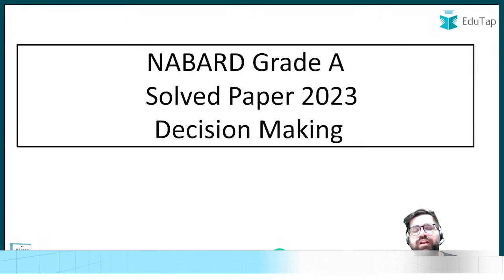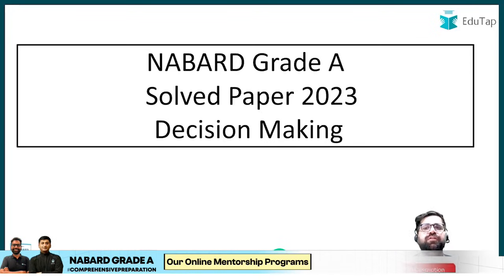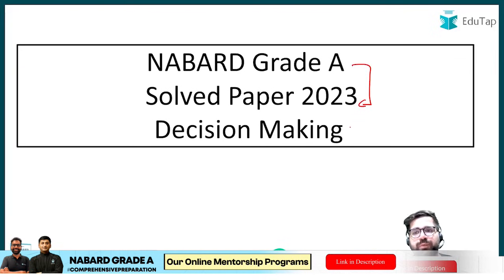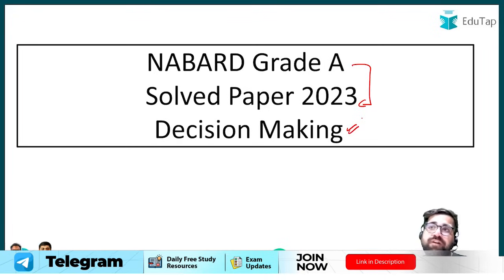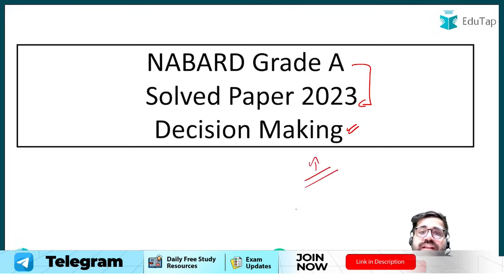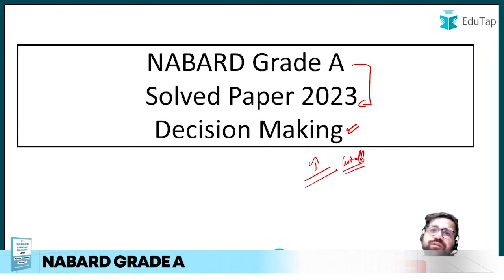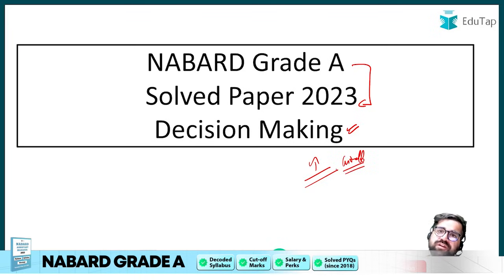Hello everybody, welcome to EduTap. In this particular video, we will be solving NABARD Grade A 2023 decision making component. Now, one reason why you should watch this particular video till the end is because many students become overconfident in the component of decision making. They are not able to clear the small cutoff of the decision making section, and therefore they are not able to clear Phase 1 of NABARD Grade A.